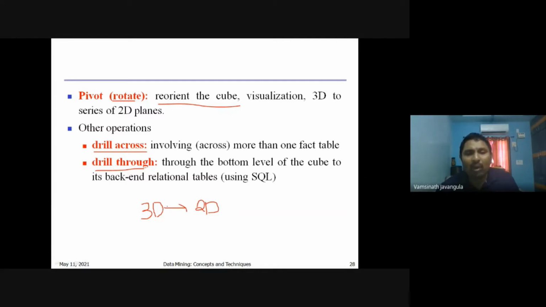Next one is the drill through operation. What drill through means is, for whatever query is given, the information needed to answer the query is not available in the data warehouse. You need to go again to your databases, where the relational database is. Getting the data from the bottommost level rather than the data warehouse is performed through an operation called drill through. Drill across means accessing more than one fact table. Drill through means it is not the data warehouse at all. We go away from the data warehouse to the relational tables in the backend database, and from there we retrieve data. Those operations we call drill through operations.